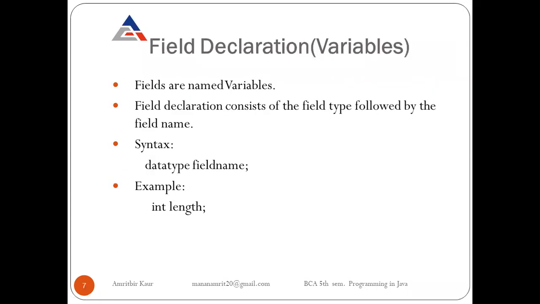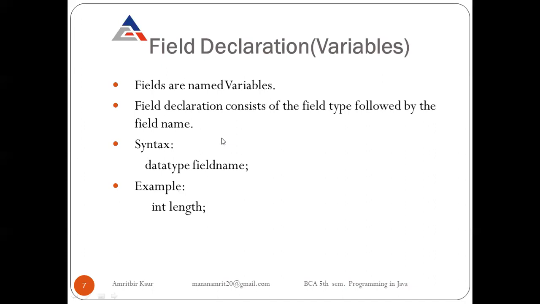Fields are named variables. So a field declaration is like the variable declaration we know, in which firstly we write the data type and then our variable name. Similarly, in classes, in field declarations, firstly we write the data type and then our field name. For example, the data type int and then our field name length. You can use any data type as per your requirement and any field name as per your choice.